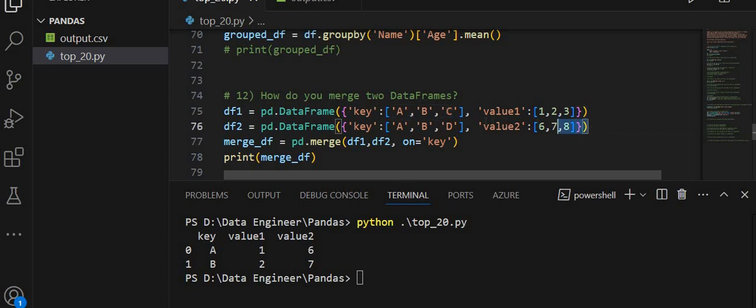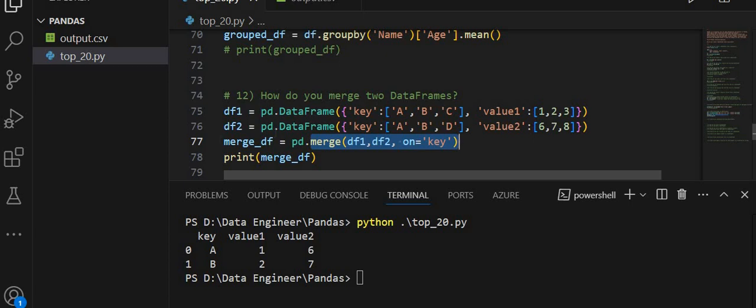This line creates a data frame df2 with two columns, key and value 2. The key column has the values A, B, D and the value 2 column has the values 6, 7, 8. So this line will merge data frame 1 and data frame 2 on the key column.